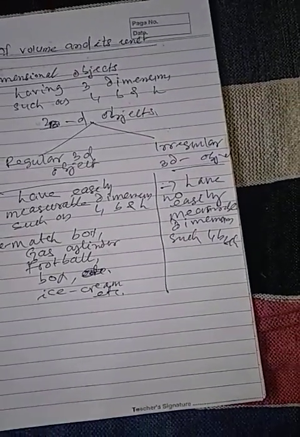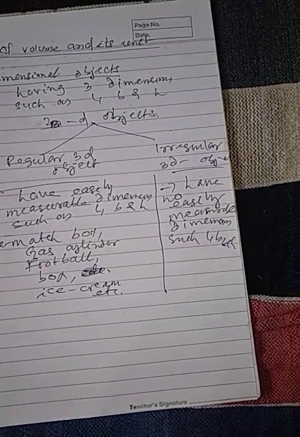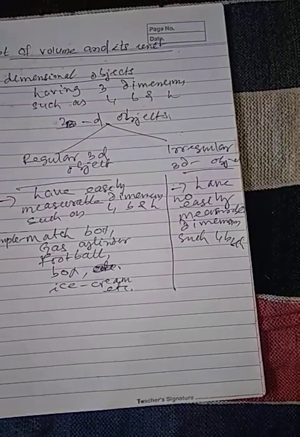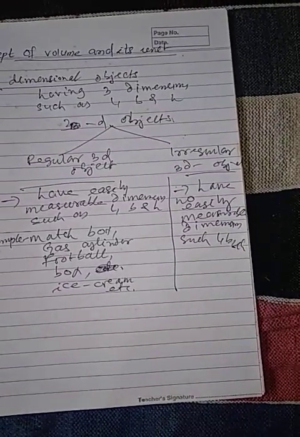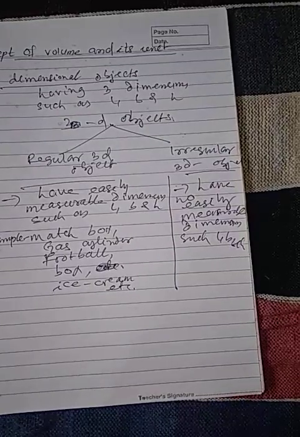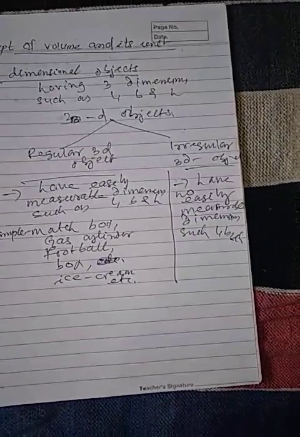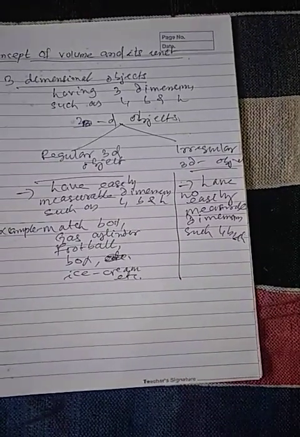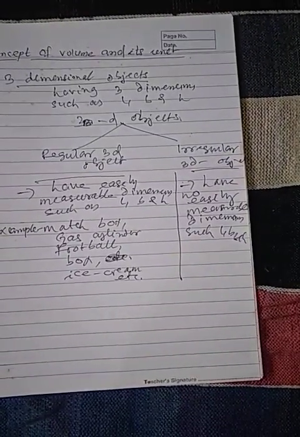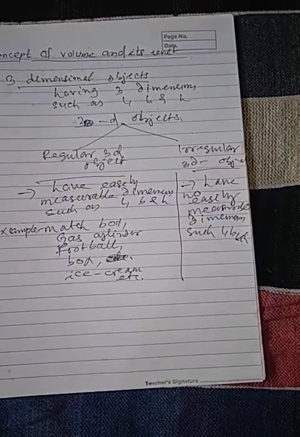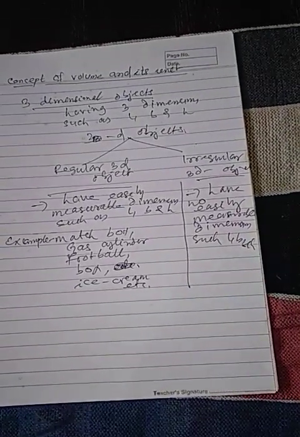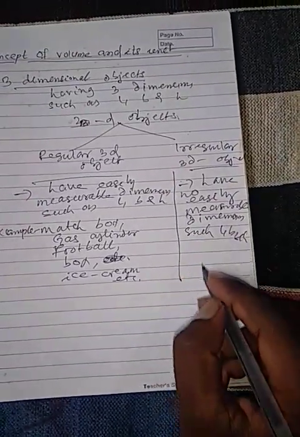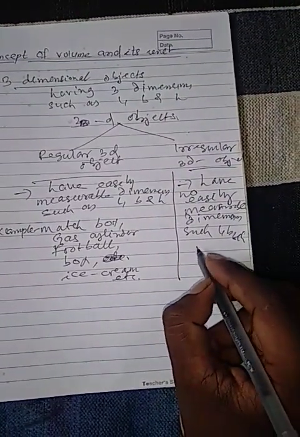In case of irregular 3D objects, their length, breadth, and height are of different lengths, so it is quite difficult to measure them. You cannot measure their dimensions easily and accurately. Examples of irregular three-dimensional objects are broken stone.